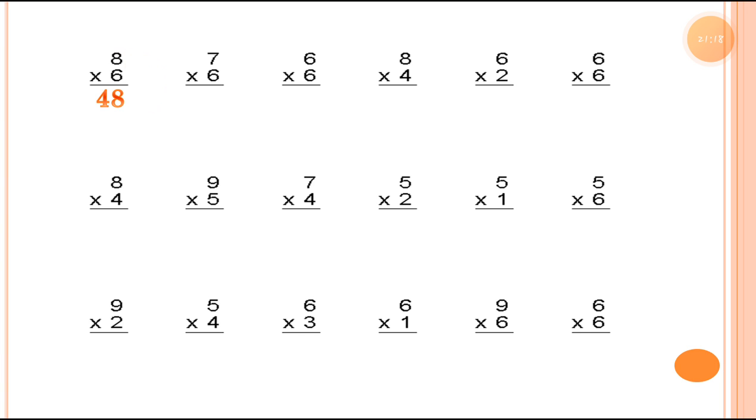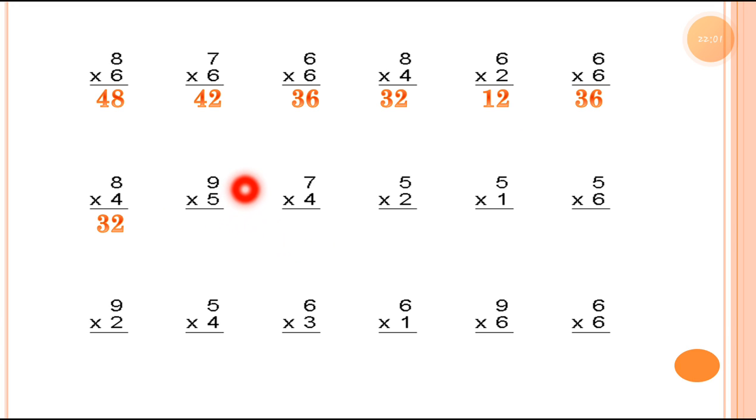6 7s are 42. Then the next 6 6s are 36. Now the next one, 4 8s are 32. Then the next one, 2 6s are 12. We have to write down this. Then the next one, 6 6s are 36. Then the next one, 4 8s are 32.